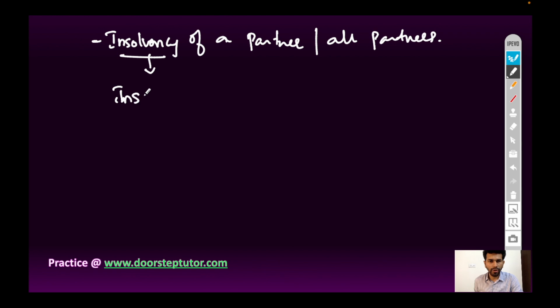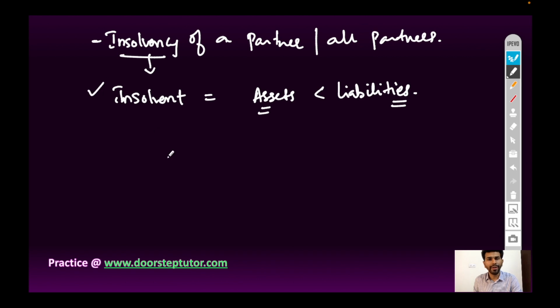So, an insolvent person is a person whose assets are less than liabilities. The liabilities are more and assets are not sufficient to pay off the liabilities. Therefore, he is called an insolvent person.